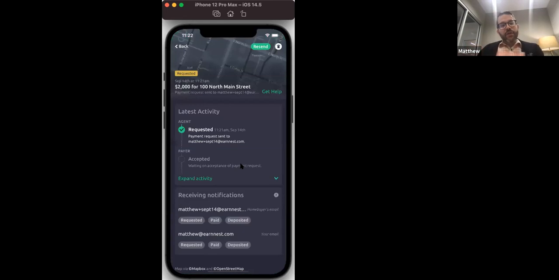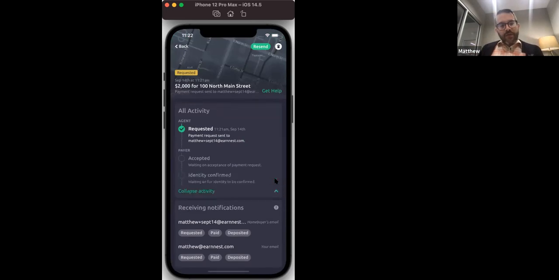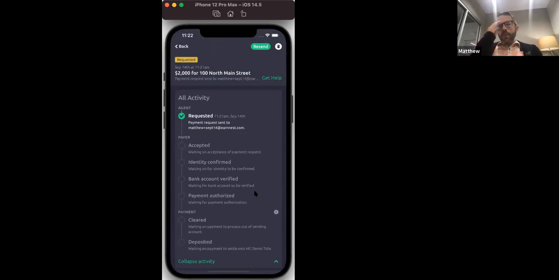All right, and then let me just show you real quick here. Once you've submitted a request, what we call a property card, the nice thing about the app is it gives you very detailed information about where you are in the transaction. So if you notice here, and this will make more sense in a moment with the payer, it'll show when it's been accepted, when their identity has been confirmed, their bank verified, and then the payment has been authorized, and then when it's cleared and deposited into the account. And then up here at the top, if you needed to rescind it, maybe you needed to make some changes, this is where you would do that. If you need to delete it altogether, you can click on this little trash can up at the top.